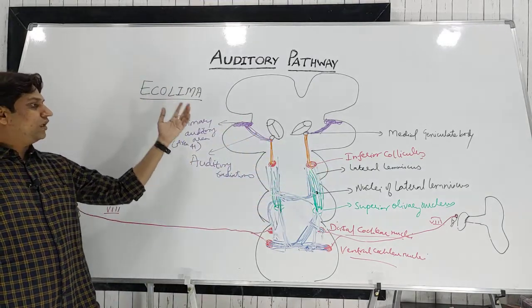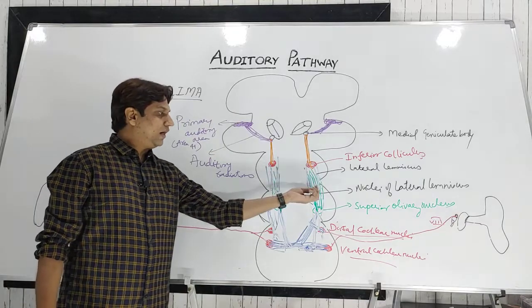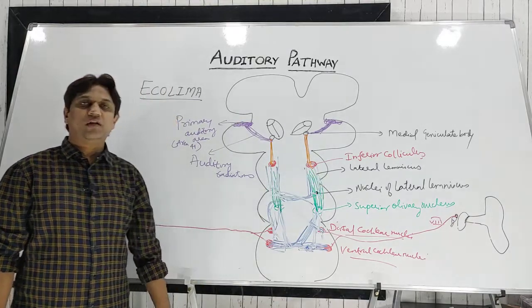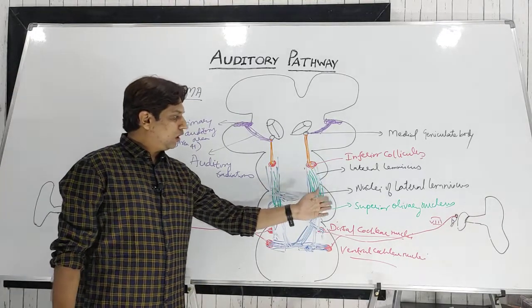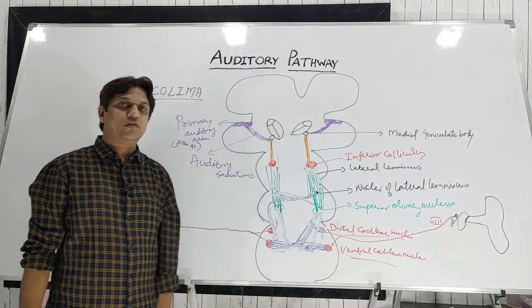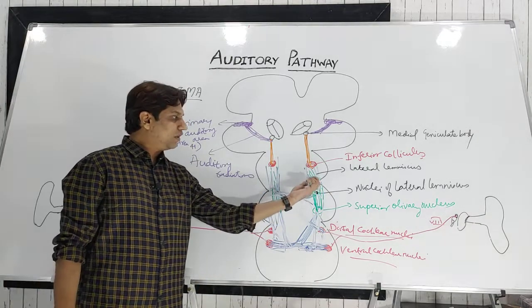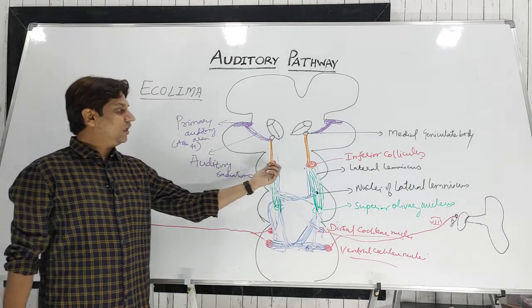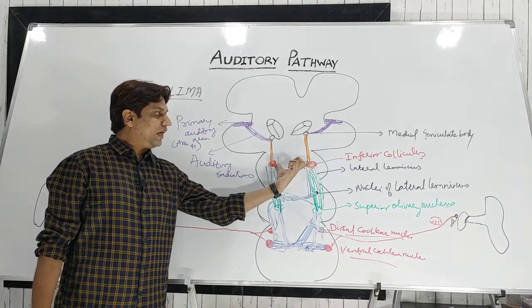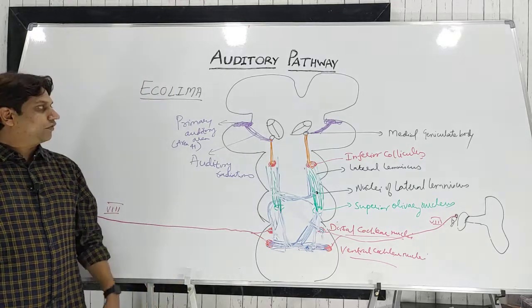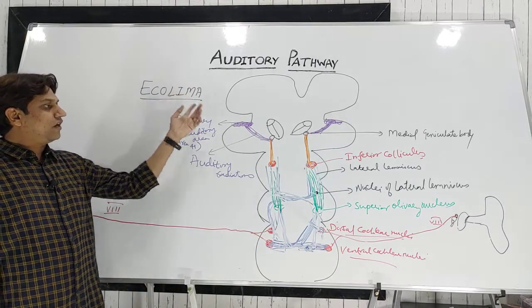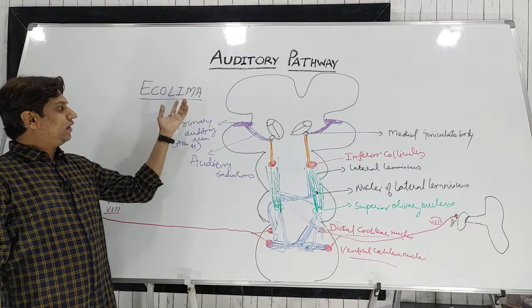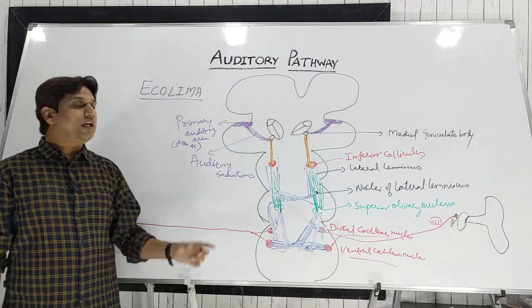L stands for the lateral lemniscus, and in between there will be nuclei of the lateral lemniscus. A few fibers will not go through the nucleus of the lateral lemniscus, but together they form the lateral lemniscus. Then they ascend in the midbrain and terminate in the inferior colliculus. I stands for inferior colliculus, and they ascend up to the medial geniculate body.